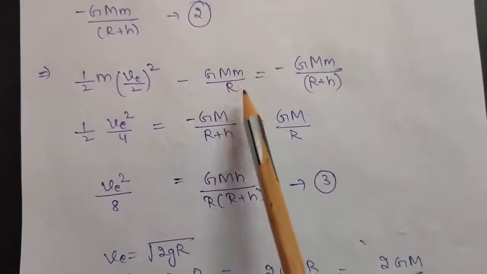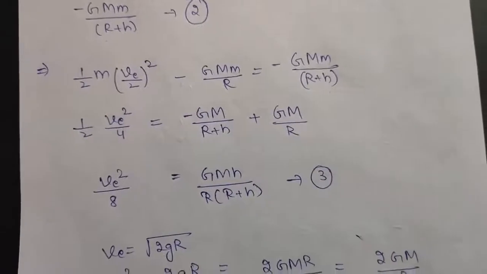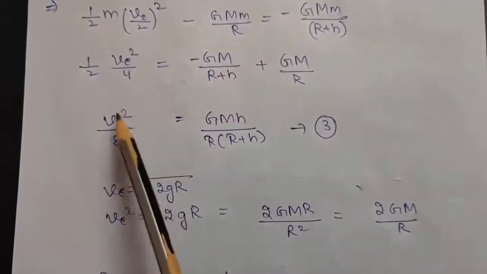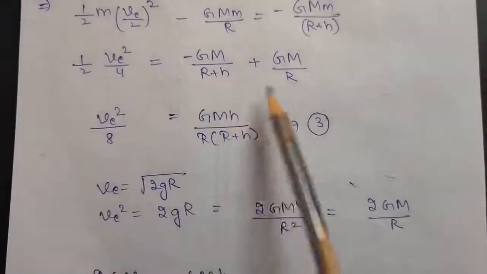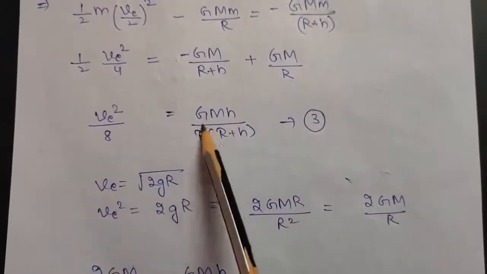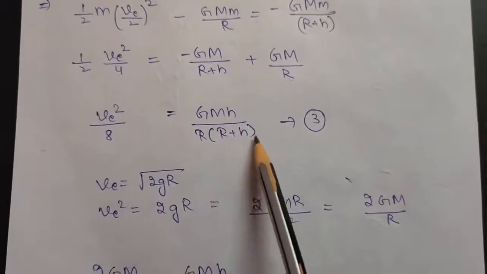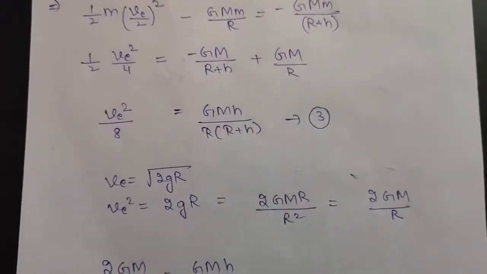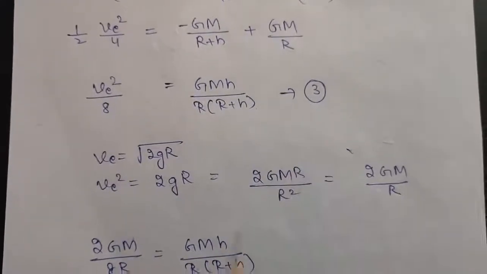Taking this term to the right side. Just solving it now, take LCM on this side. This will become ve square by 8 equal to, when you take LCM, GM h upon R into R plus h, because minus GM R and plus GM R will cancel out. Now mark it third equation.